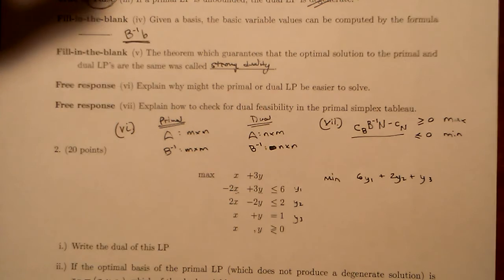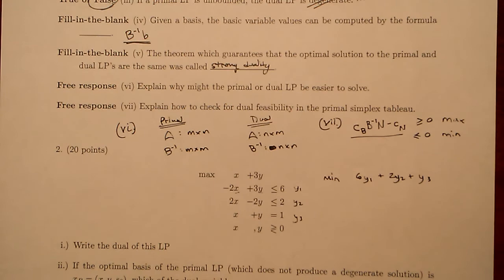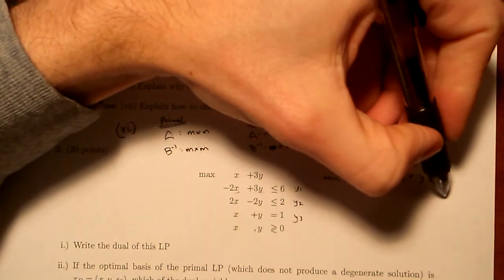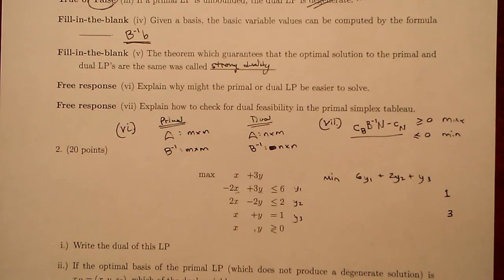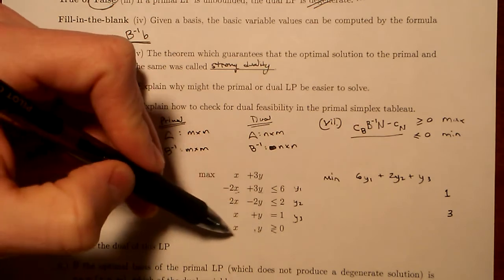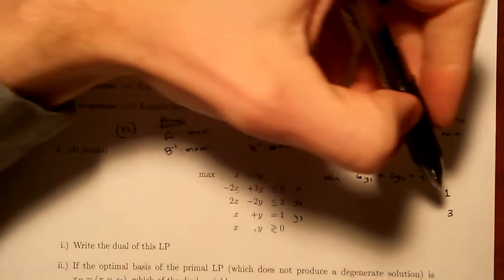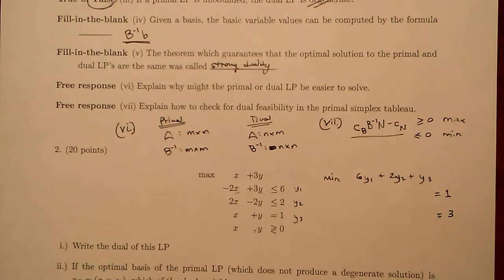Okay, I had two decision variables in the primal, which means I'm going to have two constraints in the dual, and the right hand sides of those constraints are going to be found by looking in the objective function of the primal. So what I mean is I'm going to have 1 and 3 over here. The types of those constraints in the dual are determined by the types of decision variables in the primal. Since both my decision variables are unrestricted in sign, that means that both my constraints in the dual are going to be equal to constraints. So I'll go ahead and write those.